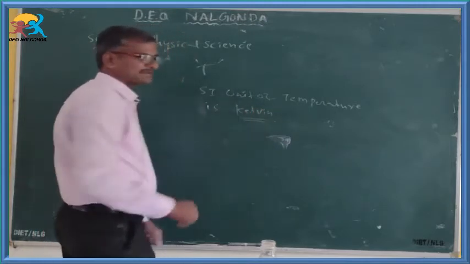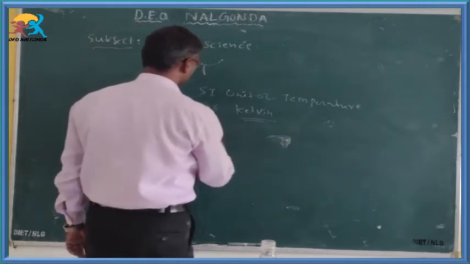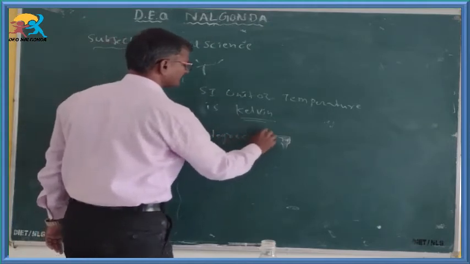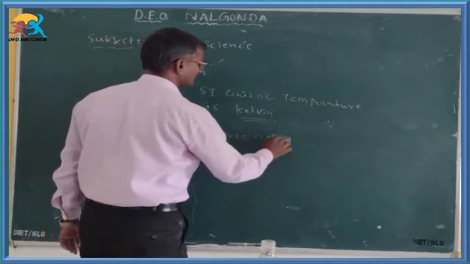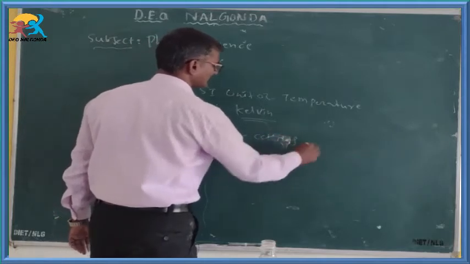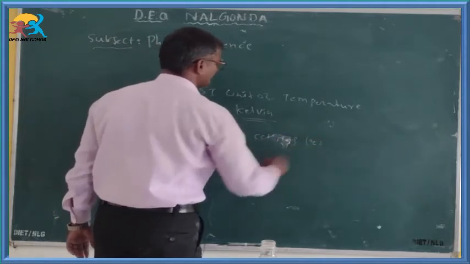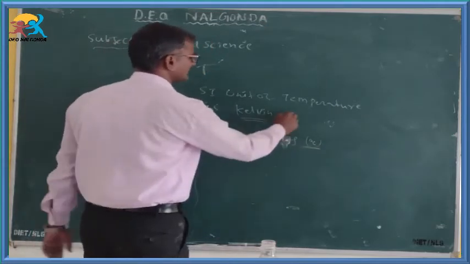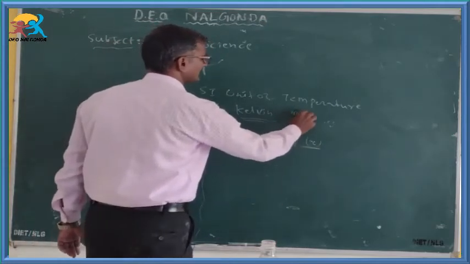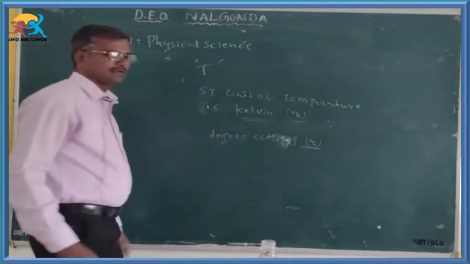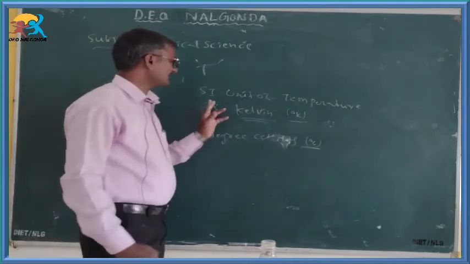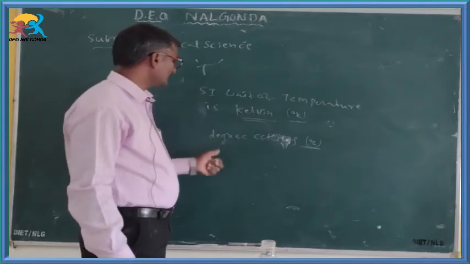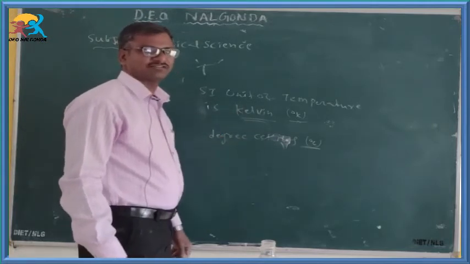It is also expressed in degree Celsius. Here we have a conversion between Kelvin and degree Celsius.